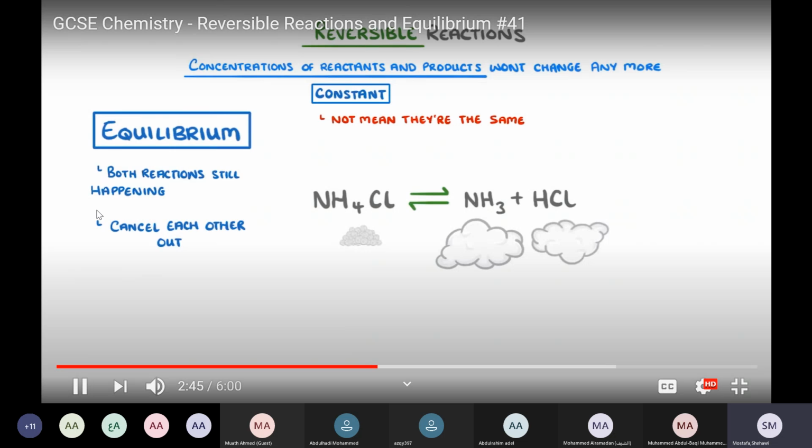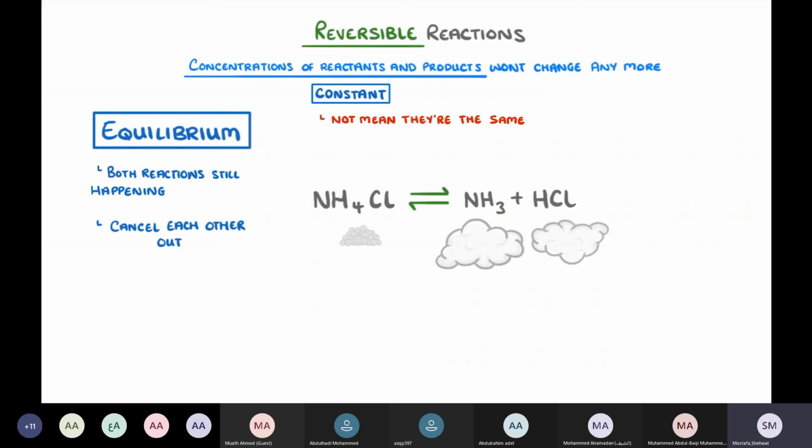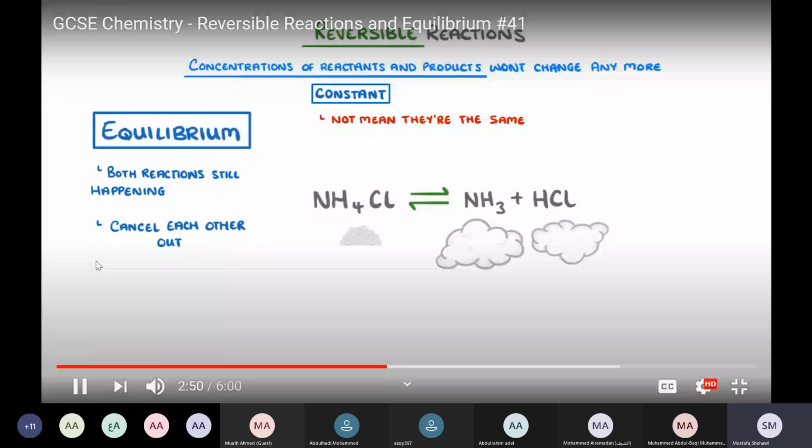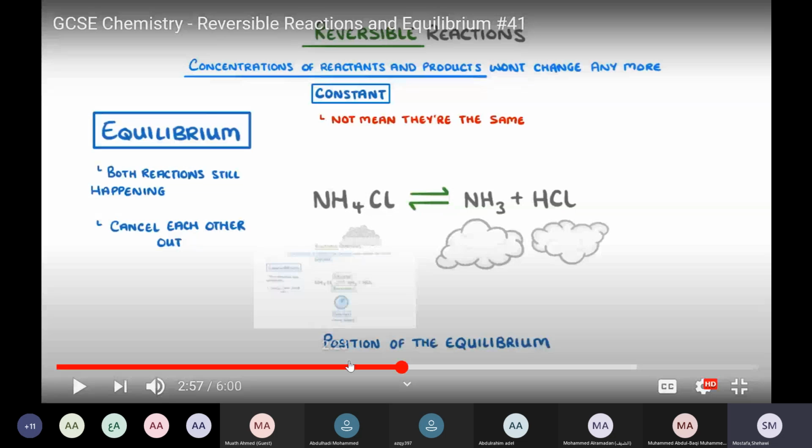In either case, as long as the forward and backward rates are the same, the reaction would still be at equilibrium. However, what would change when we have these different concentrations is the position of the equilibrium. So what changes in the reaction in these cases? In the first case, we have a lot of ammonium chloride and a smaller amount of ammonia gas and HCl. And in this case, we have a lot of ammonia gas and HCl and a smaller amount of ammonium chloride. What changes in both of them is the position of equilibrium. I'm going to explain the position of equilibrium right now.